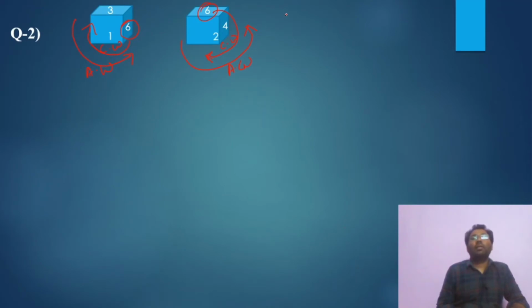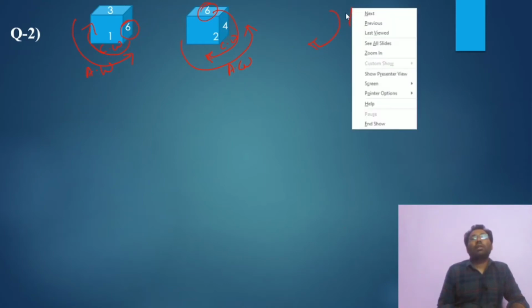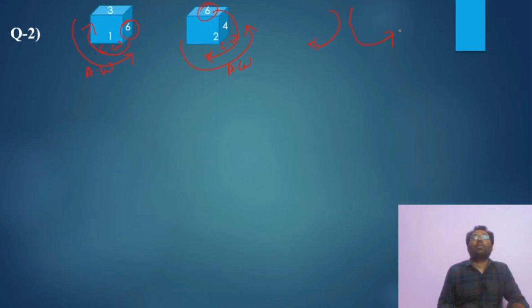And try to keep it short, because in the examination you will forget. This happened with me also; in the examination many of you will really forget what sir told us about anti-clockwise and clockwise. So in one figure you rotate clockwise, and in the other figure you rotate anti-clockwise, and you will get your question wrong. So to avoid this, just remember that you have to rotate clockwise. Forget about anti-clockwise.